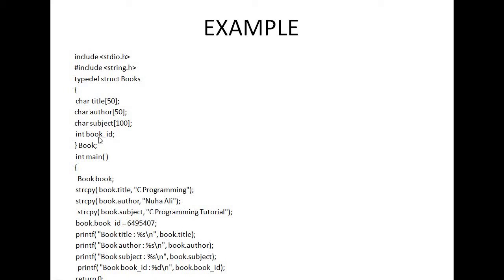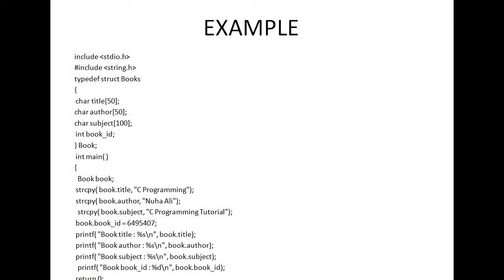Then how can I access this id? With the help of this book variable. Now I can write book.book_id is equal to this much. Now the title value is C Programming, the author is Nuha Ali, the subject is C Programming Tutorial, and the book id is this much. Now the next task is I can display these values on the screen, on the monitor. So how can I display? For display there is one function known as printf.